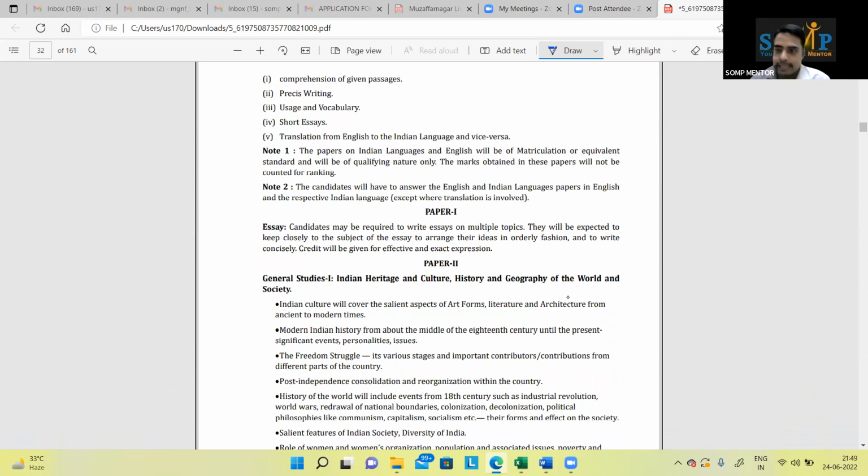For essays, again, as I said, I will be having 2 to 3 sessions, and you guys will be writing 4 to 5, maximum 6 essays with me as well. It is a part of our integrated course itself. So leave that on me. Essay: candidates may be required to write essays on multiple topics. They will be expected to keep closely to the subject. Now this is the most important line, please focus. They will be expected to keep closely to the subject of the essay and to arrange their ideas in an orderly fashion.